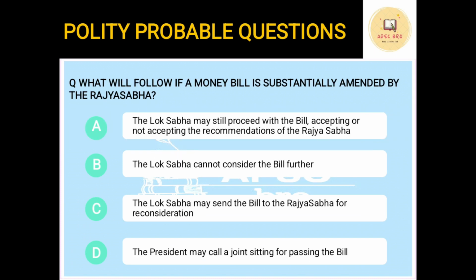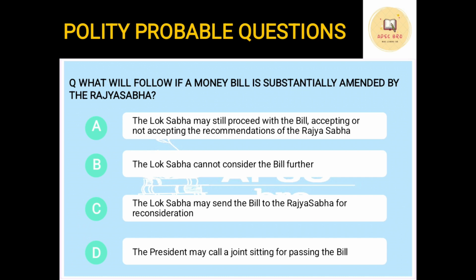Okay, next question. What will follow if a money bill is substantially amended by the Rajya Sabha? Option A, Lok Sabha will still proceed with the bill, accepting or not accepting the recommendations of the Rajya Sabha. Option B, Lok Sabha cannot consider the bill any further, that means the bill will get rejected. Option C, the Lok Sabha may send the bill to Rajya Sabha for reconsideration, since the first time the Rajya Sabha rejected the bill. D, the President may call for a joint sitting for passing the bill.